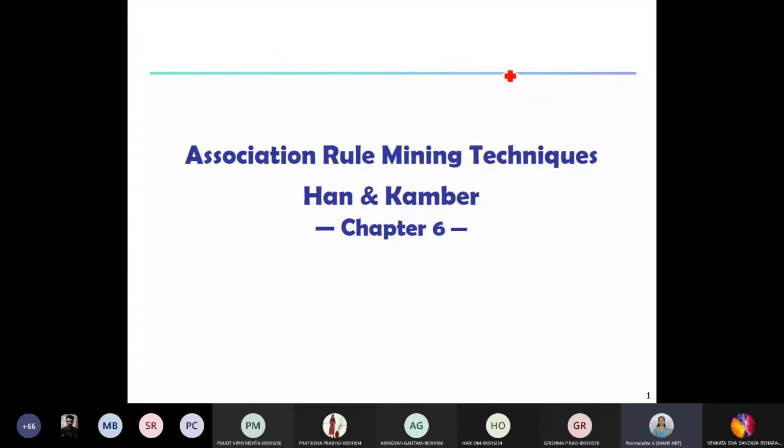So we are starting with the next chapter, that is association rule mining techniques. And in the textbook, Han and Kamber, 3rd edition, it is the 6th chapter. So you can refer to the textbook. The PDF has been already shared with you. So it is the 6th chapter of the textbook. Okay.